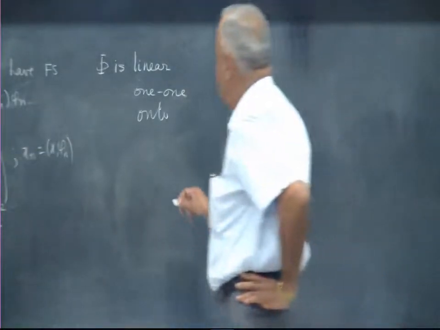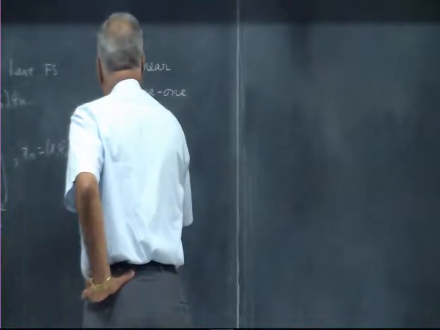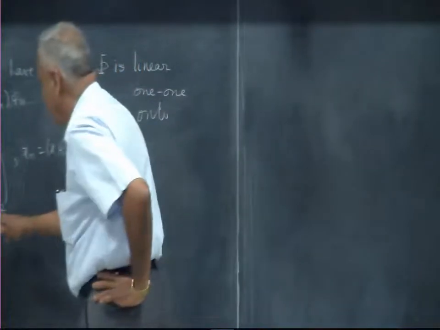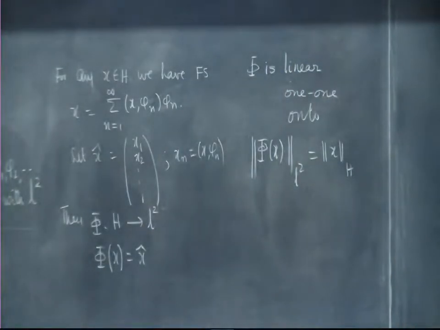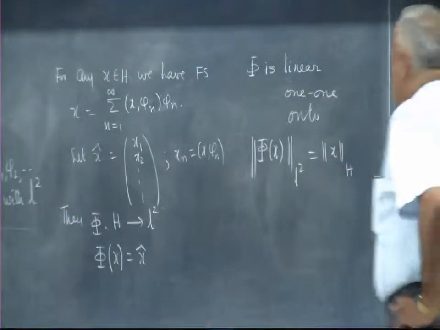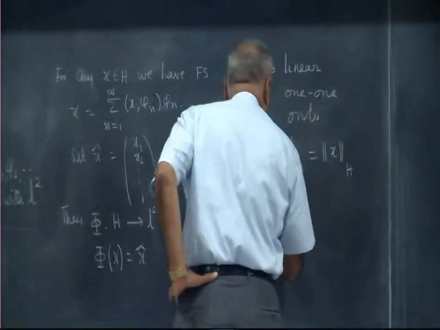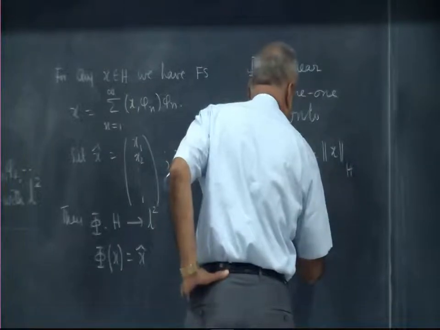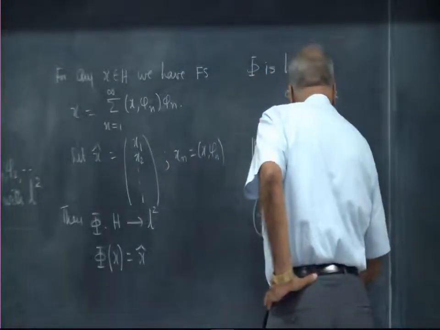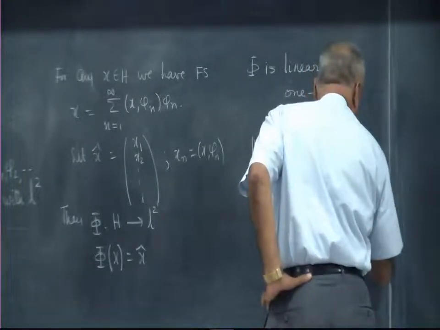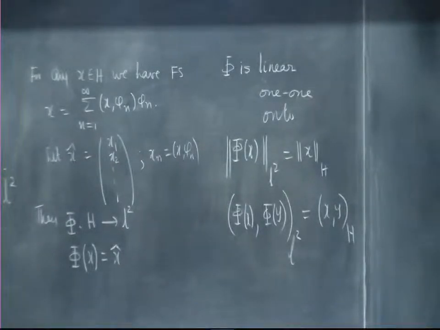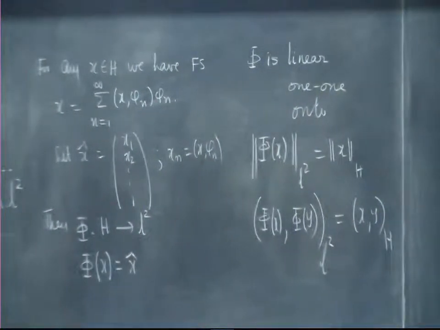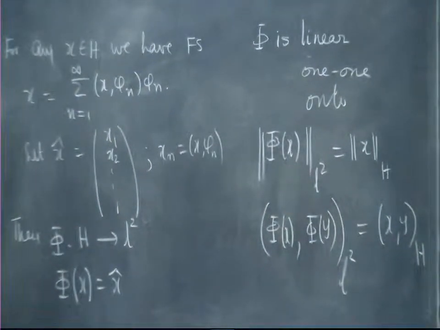It is also norm preserving: the L2 norm of phi x will be the norm of x in the Hilbert space H. The original norm and the identified norm are the same, and inner products are preserved. That is, if we take two vectors and look at their identification, both are in L2, take the L2 inner product, that is the same as the Hilbert space inner product. So it is a fantastic identification: geometry, arithmetic, metrization, everything is completely identified.